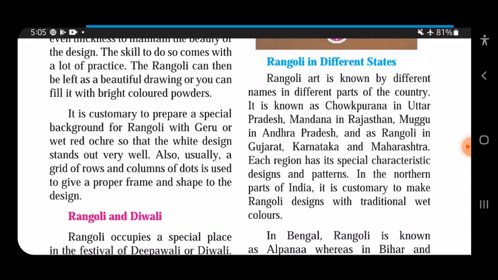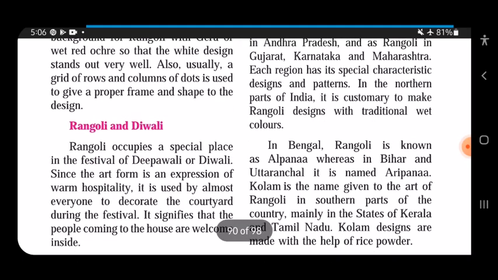Each region has its specific characteristic design and pattern. In the northern parts of India, it is customary to make rangoli designs with traditional wet colors. Now we use powder, but they used to make it with wet colors. In Bengal, Rangoli is known as Alpana, whereas in Bihar and Uttaranchal it is known as Aripana. So different names are given.